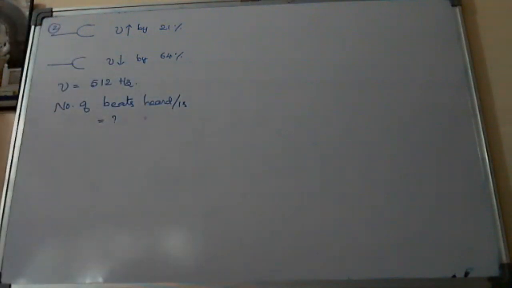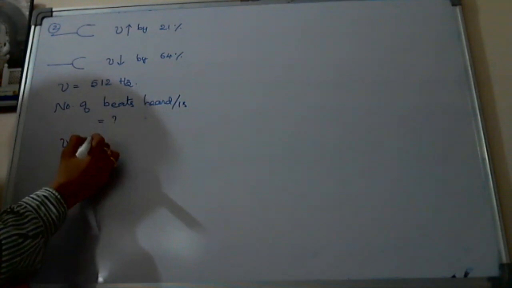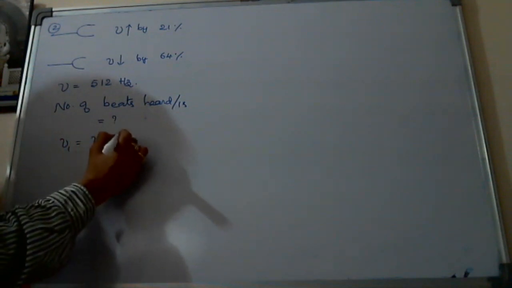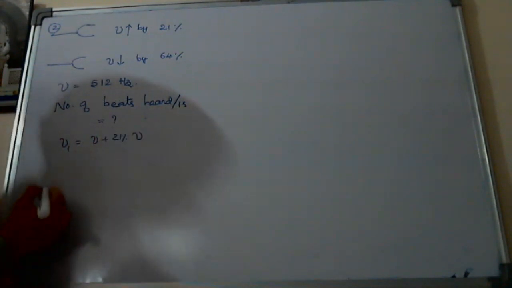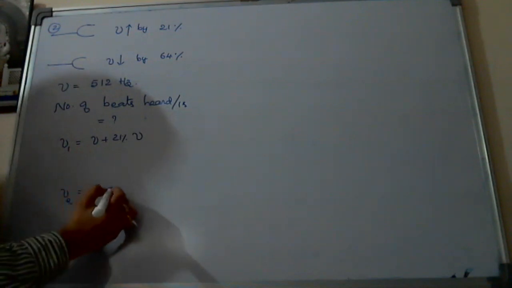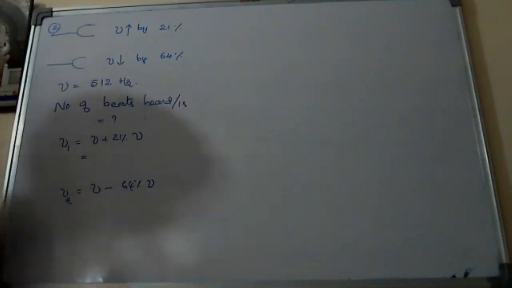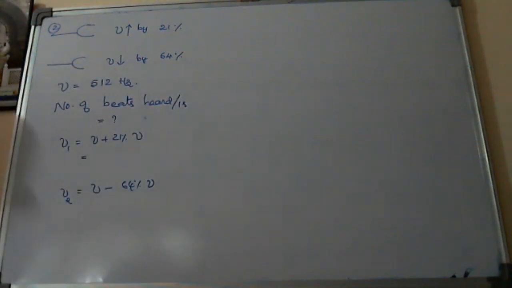Nu1 is nu plus 21% of nu, and the second one is nu minus 64% of nu. So we have to calculate that.